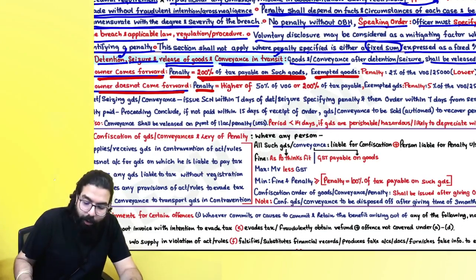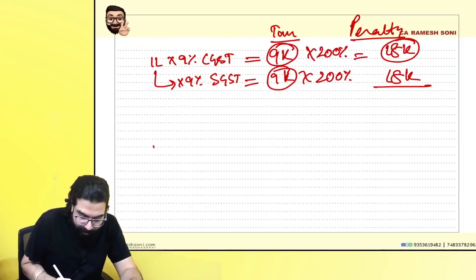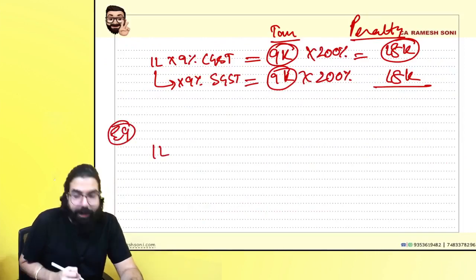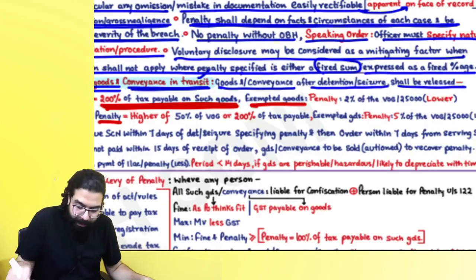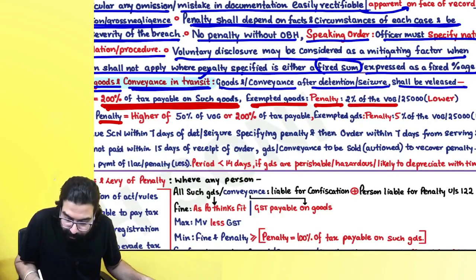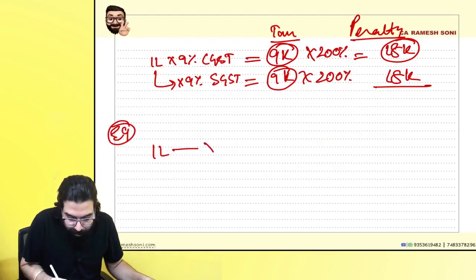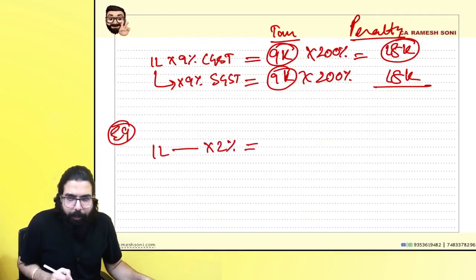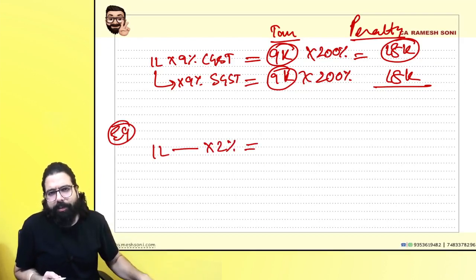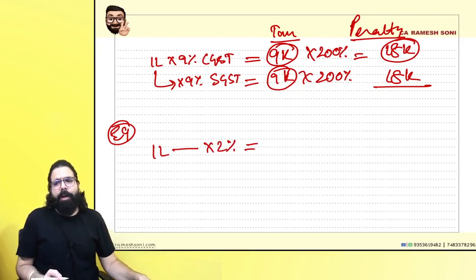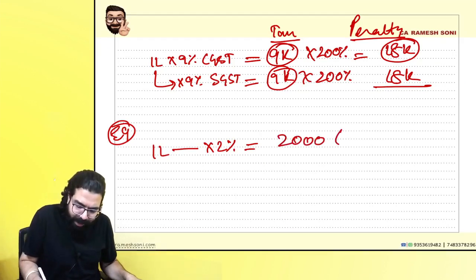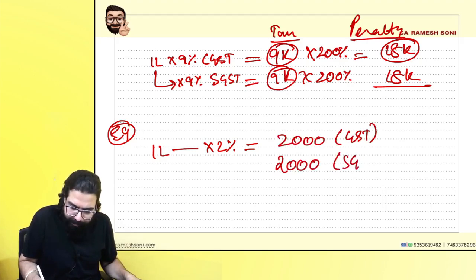If it is exempted goods, might be these goods which I have gone ahead and transported, it is exempted goods. Then what will happen? Then they are going ahead and telling, sir, penalty will be 2% of the value of the goods. Value of the goods, 2%. Sir, how much is 2%? Can you tell me, everyone? 2% of the value of the goods. Sir, 2000 rupees under CGST Act, and sir, 2000 rupees under SGST Act.